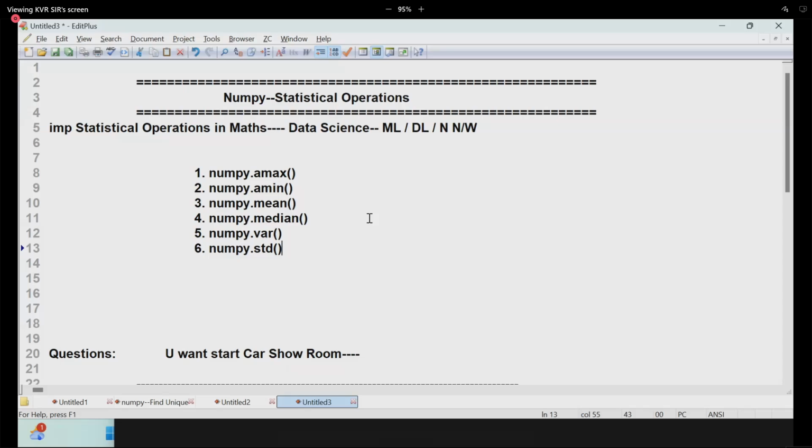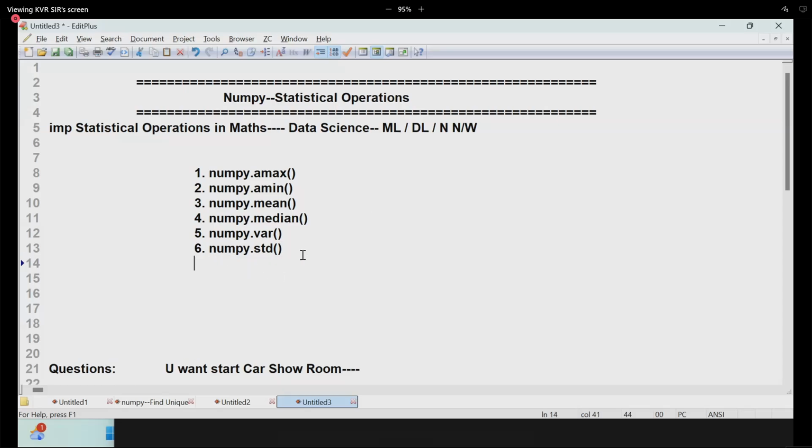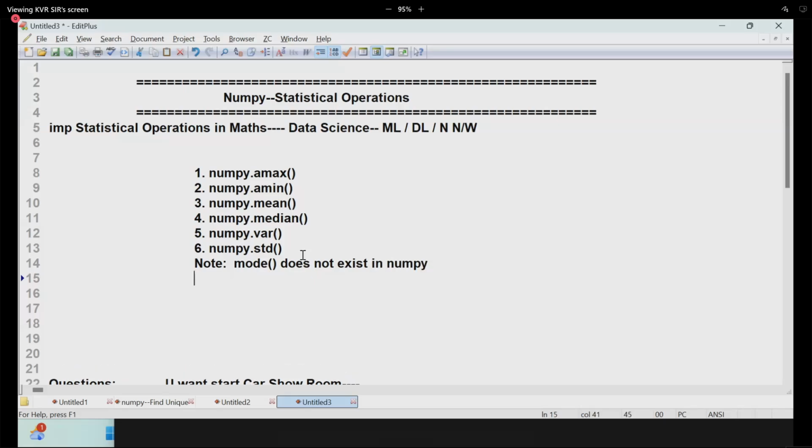Generally, people will think that mode is there, but mode is not there in Numpy. If you write numpy dot mode of values, it will say the mode function is not there in the numpy module. Mode is present in the statistics module, and the multi-mode concept is also there. That we will discuss. So the note point to remember is mode does not exist in the numpy module, which is existing in the statistics module. Mode, multi-mode concept I will explain to you. That is not necessary to worry about it.